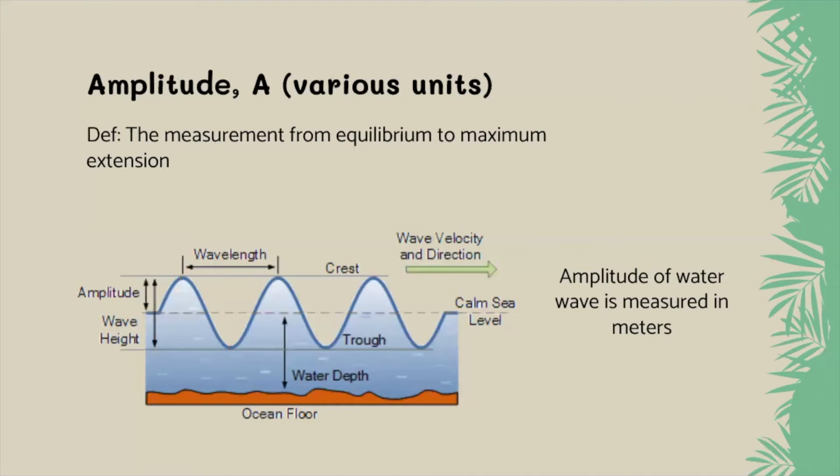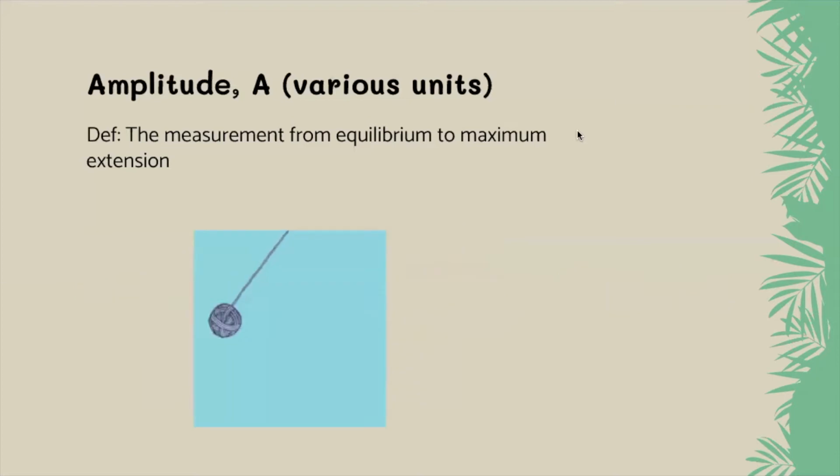Okay, but the reason I said it's various units is what if I did instead a pendulum, right? So I'm going to do the same thing. I'm going to mark the equilibrium position. The equilibrium position for this pendulum is here. Let's make that a straight line. But notice that it's amplitude, you could measure it at a distance, but we could actually measure this amplitude with angles. We could measure the amplitude in this case in degrees. So amplitude for a pendulum would be measured in degrees.